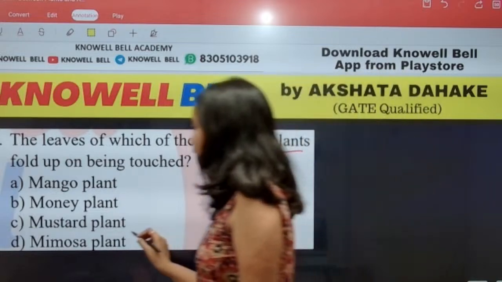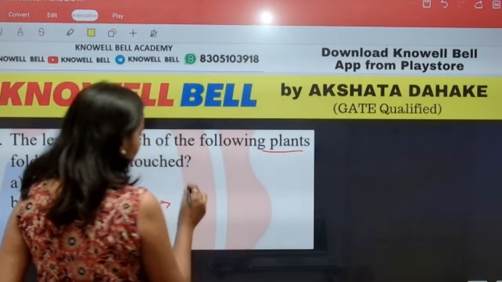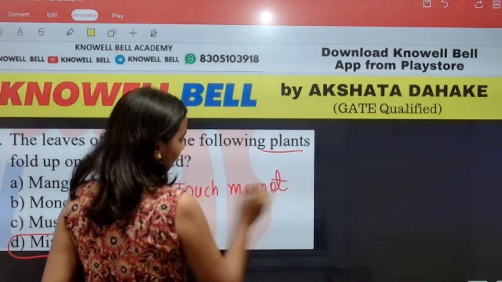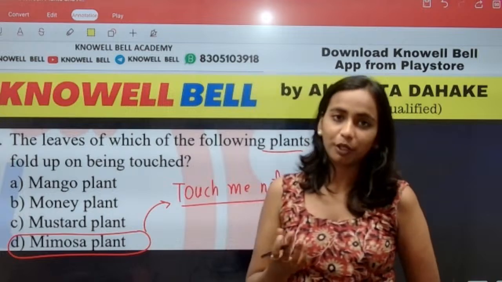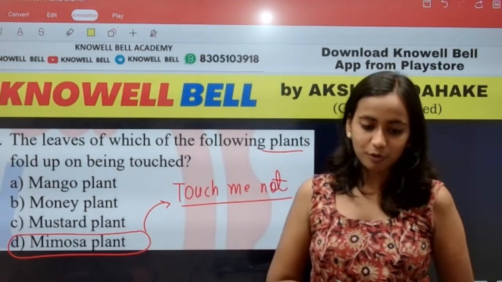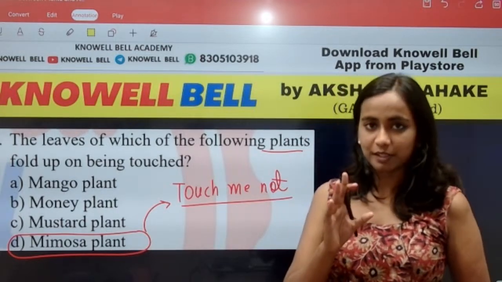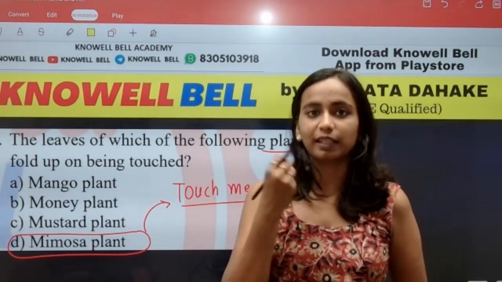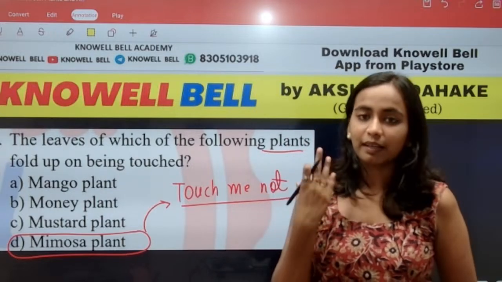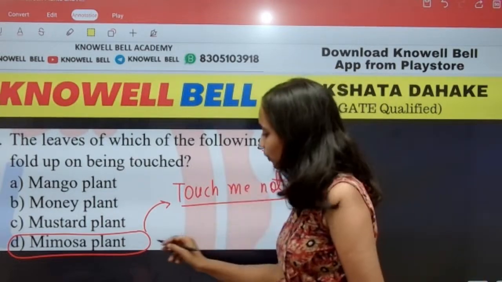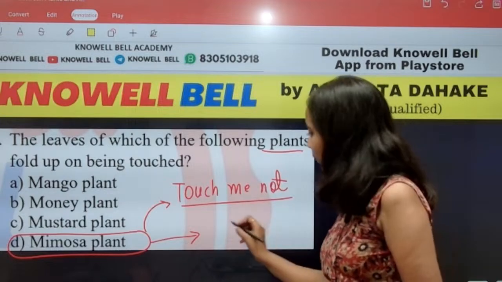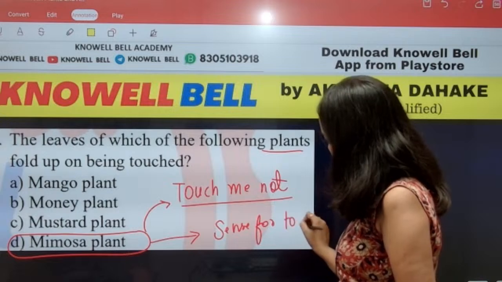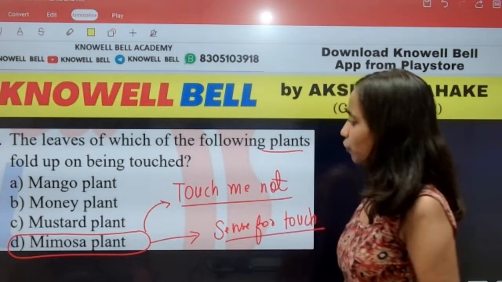Okay, so leaves of which of the following plants will fold upon being touched? D. Very good. Mimosa plant. So you have to remember, mimosa plant means touch me not. Mimosa plant is also known by the name of touch me not. When you touch the leaves of this plant, they curl up and after that wither. So we call them touch me not plant. Mimosa plant is the only plant we can say that has a sense of touch.